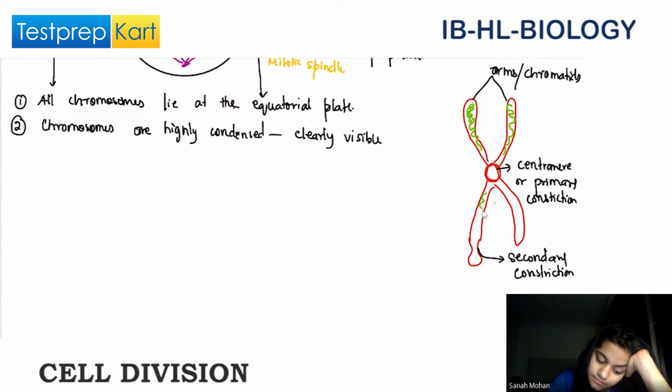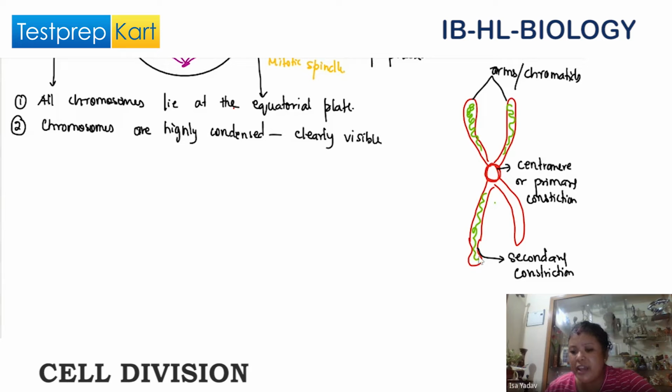Inside this chromosome is our highly coiled DNA. Now you see here in this bulge region, the DNA will be coiled, and it will contain repeated sequences or repeated DNA segments. A lot of repetitions will be there and highly coiled.